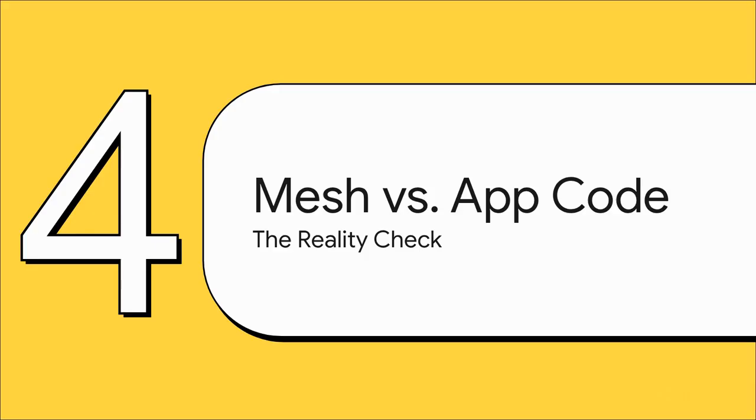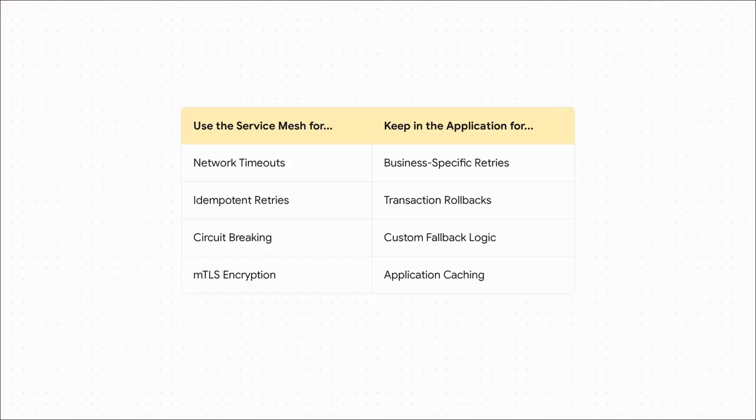Now, it's really tempting to hear all this and think the service mesh is magic and it can do everything. But that's not quite right. To build a truly resilient system, you have to be smart about what belongs in the mesh and what still belongs in your application. So let's do a little reality check. And this is a really, really critical distinction. The service mesh is absolutely perfect for all that network level stuff we just talked about. Timeouts, retrying safe calls, what we call idempotent requests, and circuit breaking. But your business logic, that has to stay in the application.